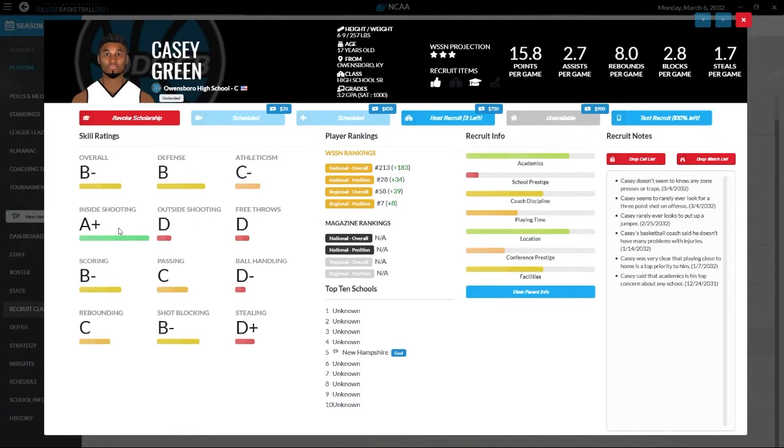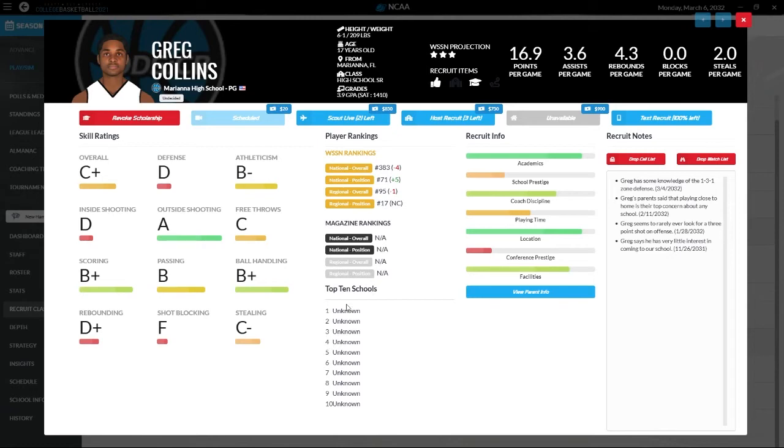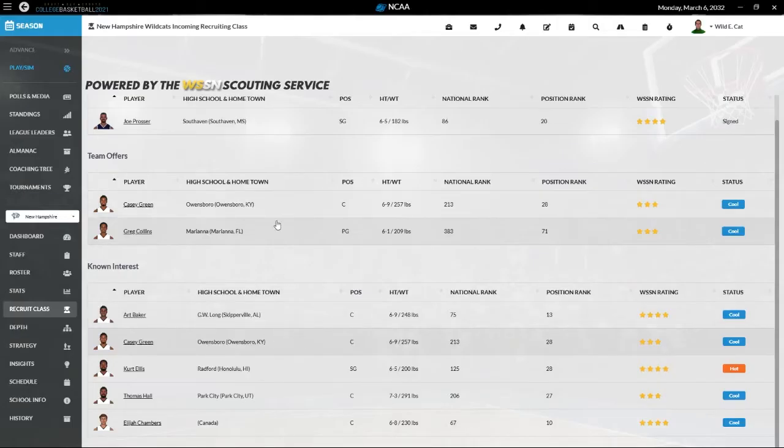Casey Green is a pretty good low post presence, good defender, good inside shooter. We're 5th on his list right now, and then Greg Collins had interest in us, but that's since gone away. So that kind of sucks. But he's a good outside shooter, good ball handler, and we need a point guard next year.